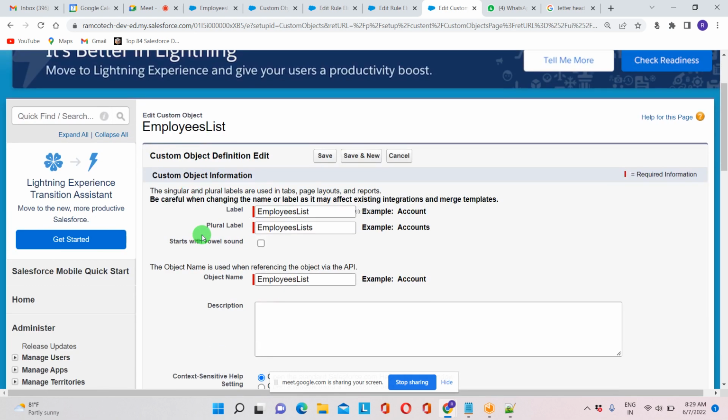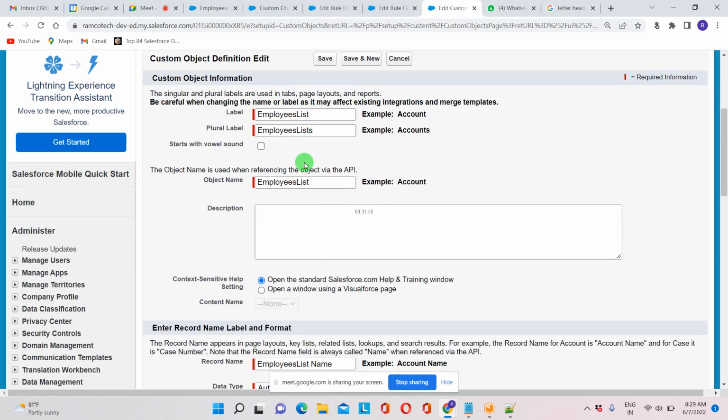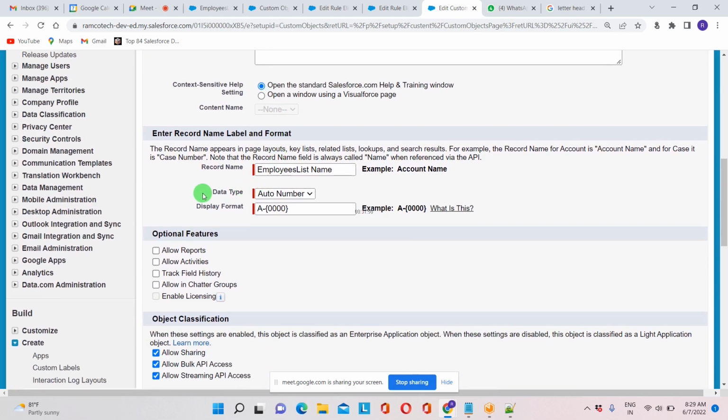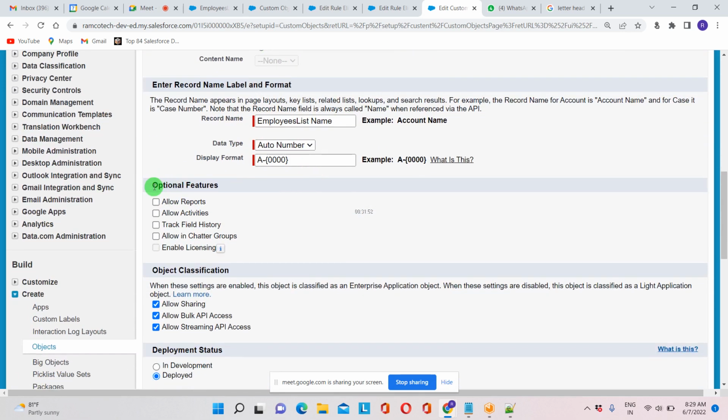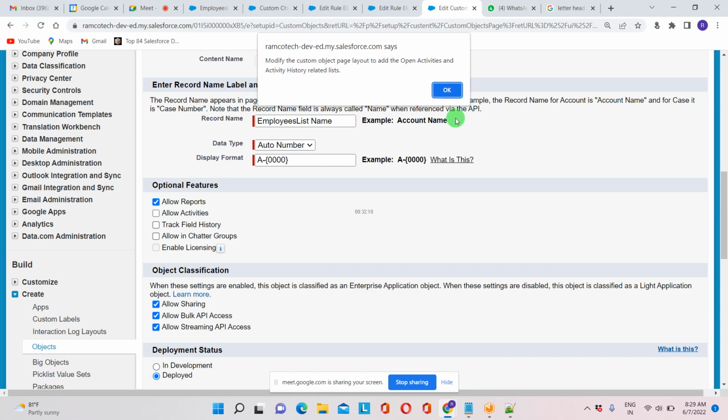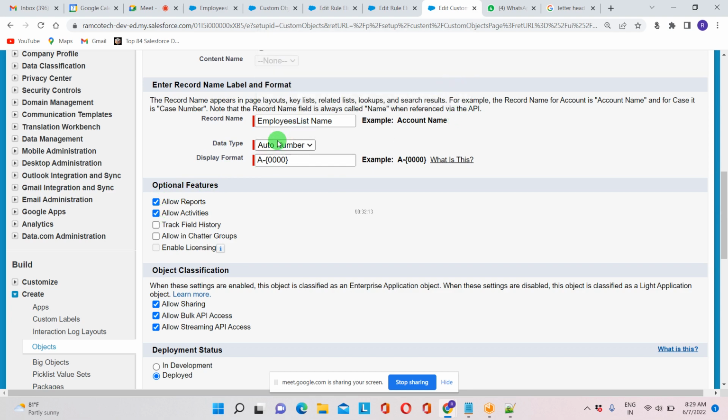Once you edit this, at the time of employee object creation, what are the things we have done? We gave label, employee, role label, etc. Data type we gave, and here optional features. You can see allow reports, allow activities, track field history, etc. Now, if you click on allow reports, then you can create the reports on this particular object. If you click on activities, activities in the sense nothing but task.